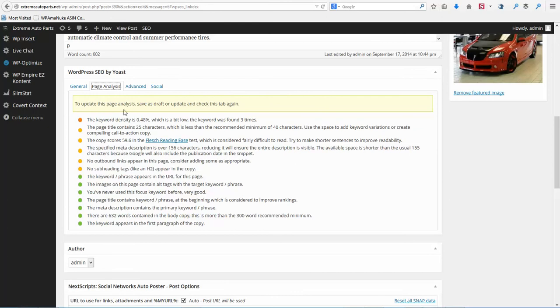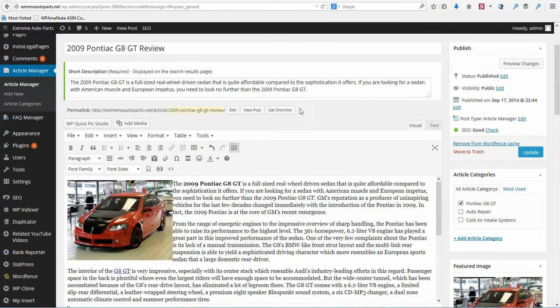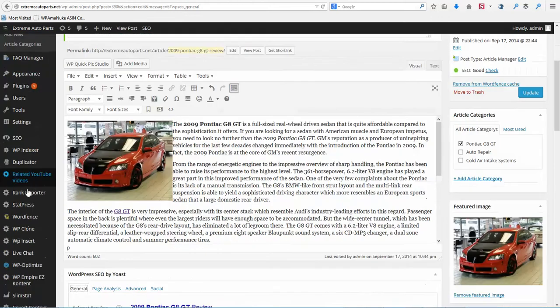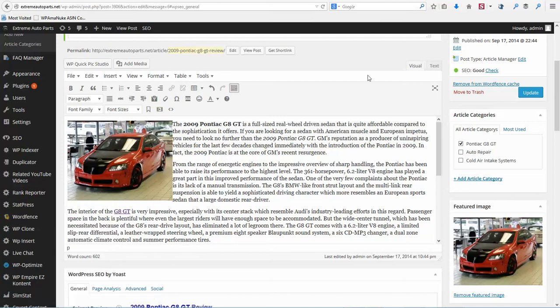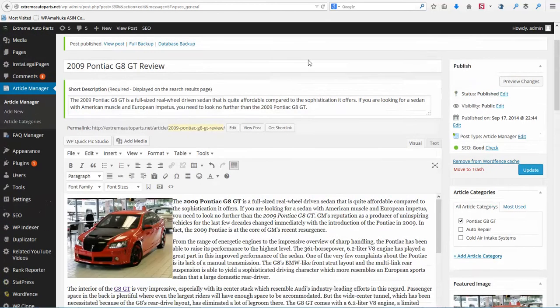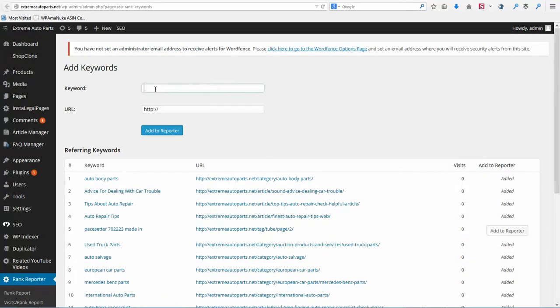Okay, now before we start working on something else, let's go ahead and add this to our rank reporter. We're going to go to add keywords, but I'm going to open this up in a new tab. I'm just going to grab my keyword here and add that.